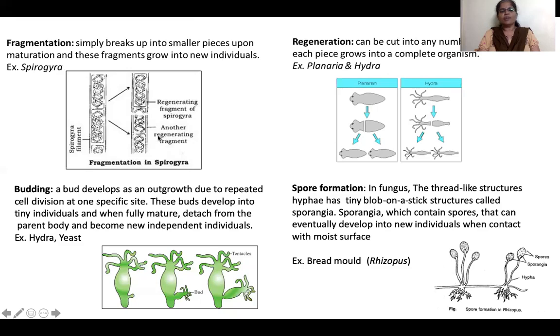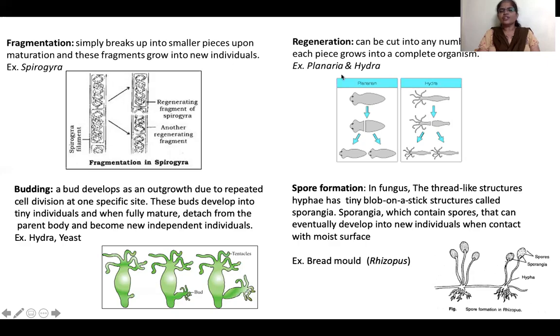It can break up into any number of pieces, and each fragment will become a new cell. This is called fragmentation. If it cuts here, again it grows into a new individual.